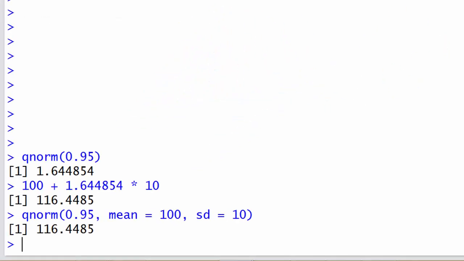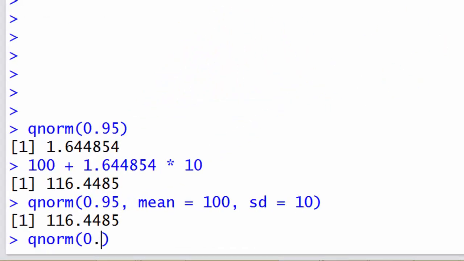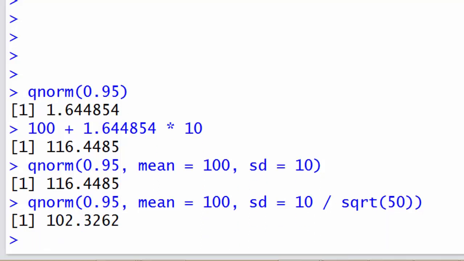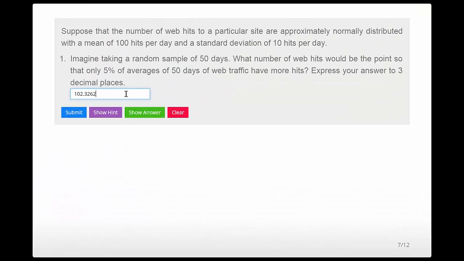Let's try it. So now we want to do qnorm 0.95 with a mean equal to 100 and a standard deviation equal to 10 divided by square root 50. And that gives me 102.33. And so I'll copy that number. Notice it's much closer to 100 than 116, right? And that's because that normal distribution is much more concentrated about 100. I'm going to plug it in, and that's to plenty of decimal places, so it should work. And there we go.